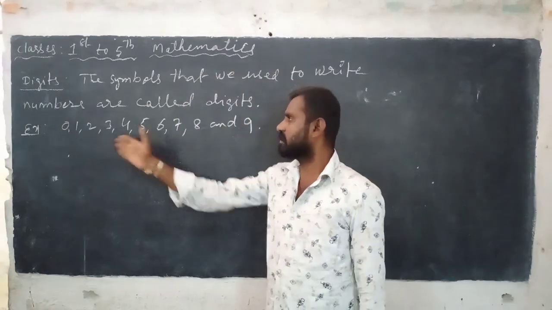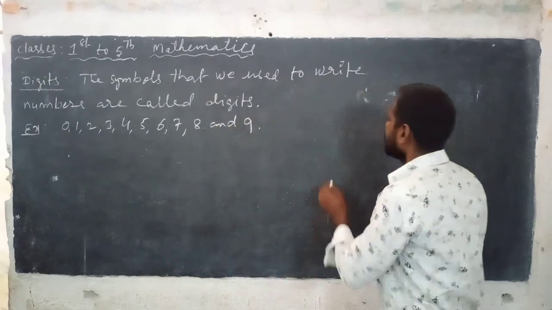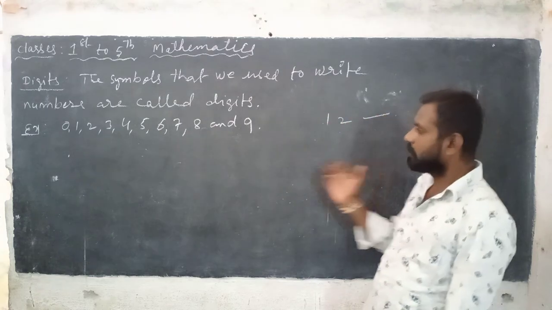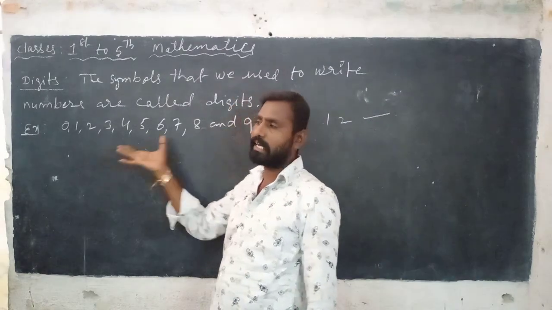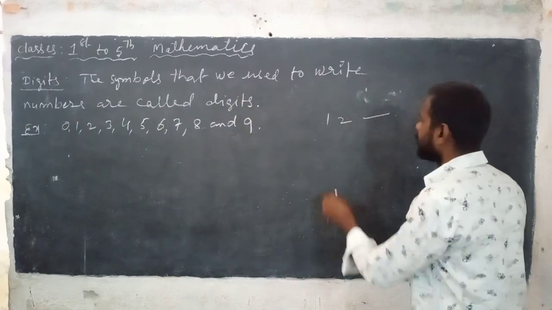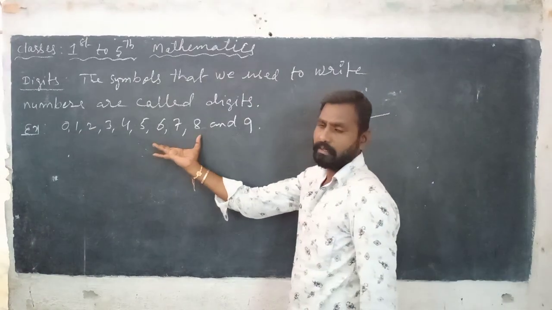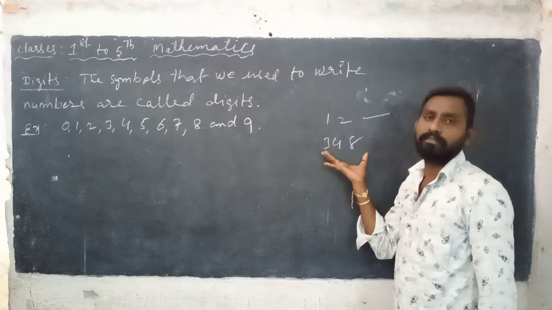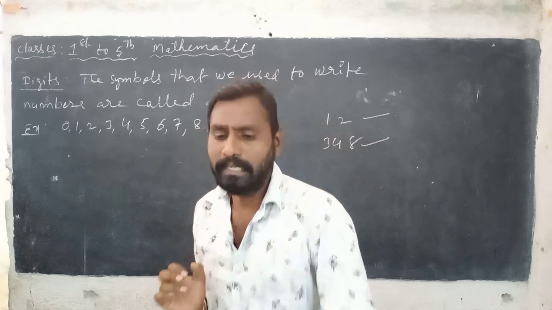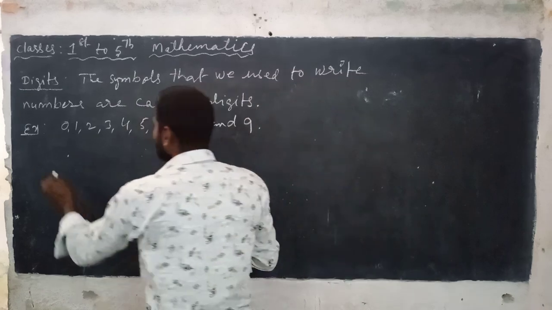See, by using these digits you can write numbers. For example, from these digits we have to take any digit and write a number. For example, I am taking 3, 4, 8. By using these digits, you can form a number. This is 348. This is called digits.